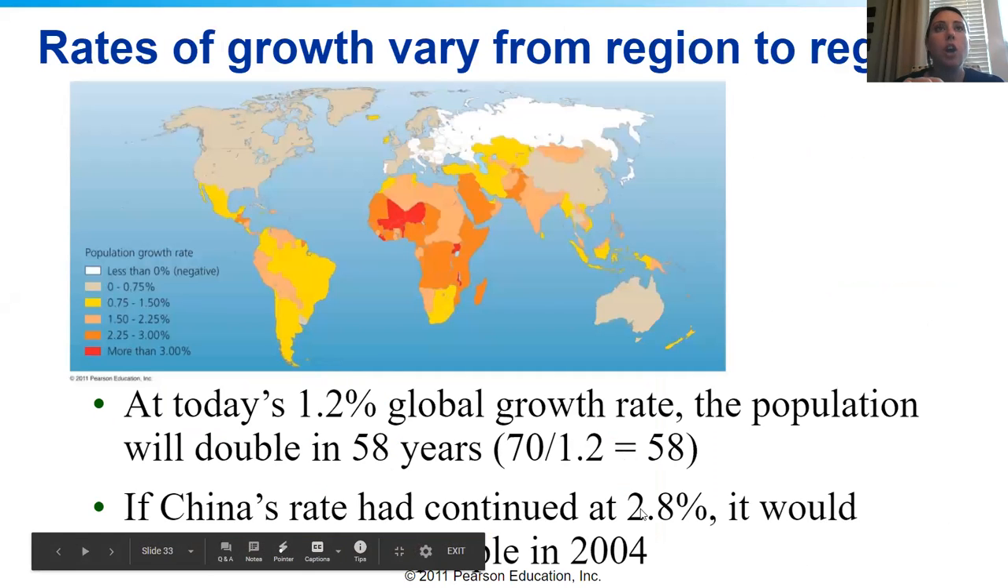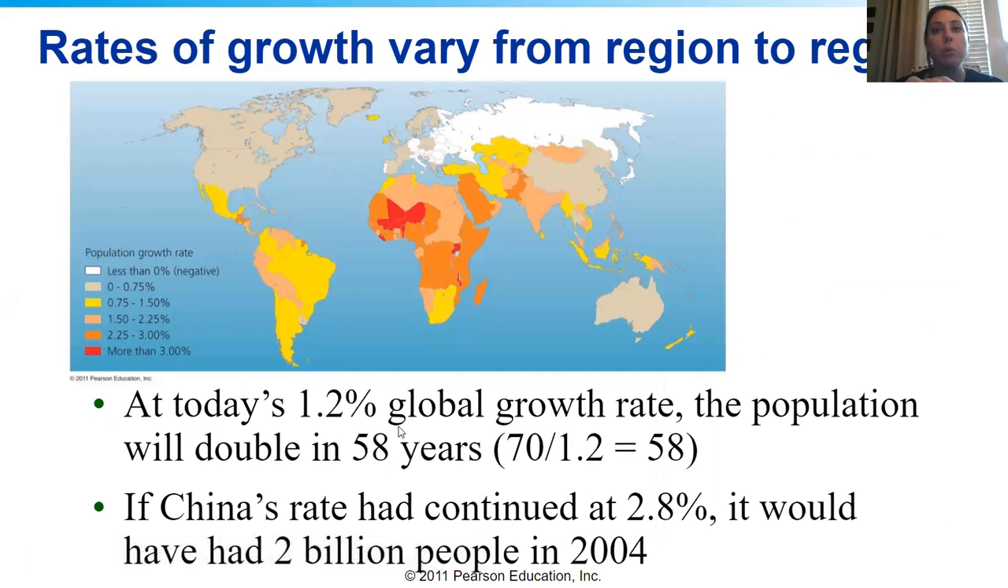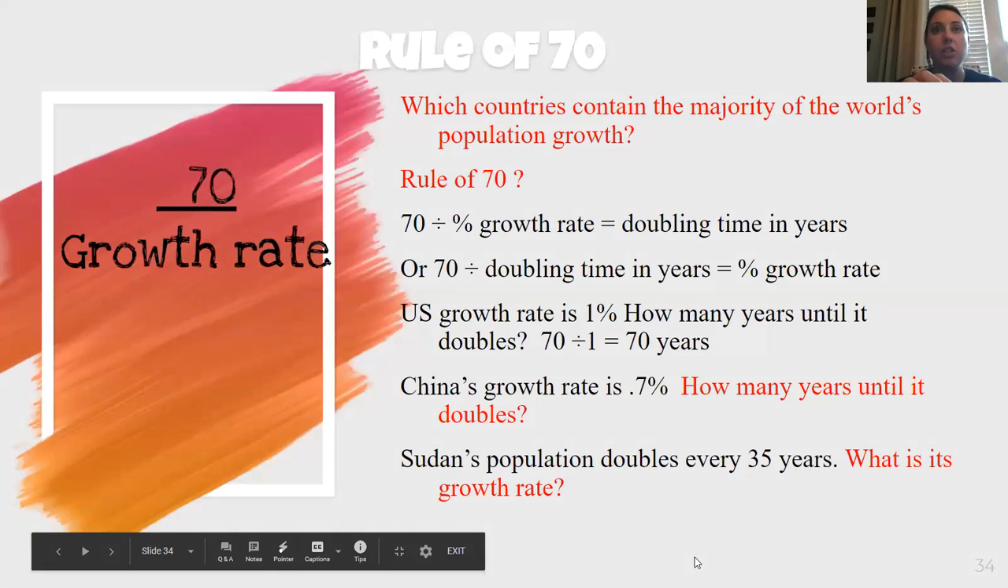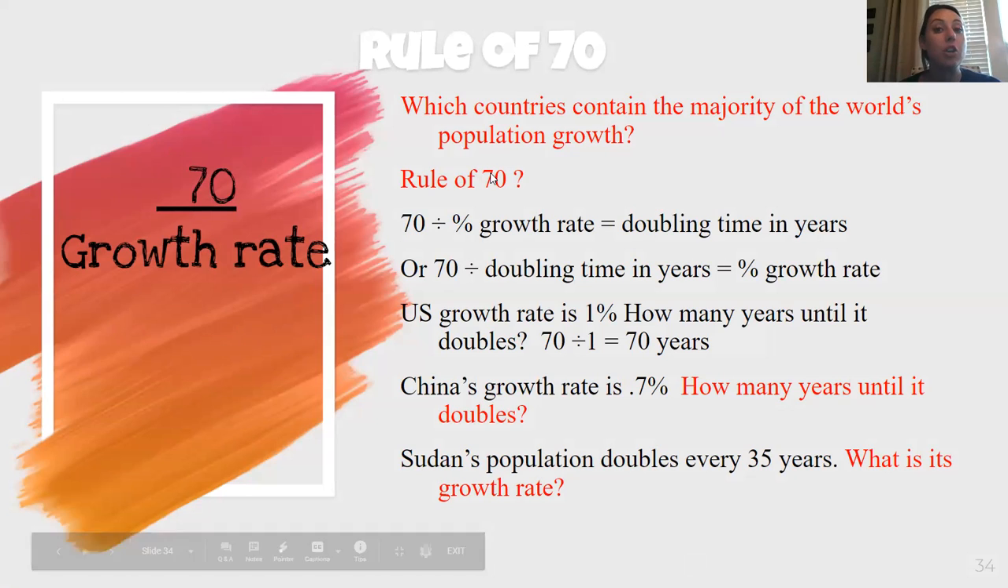Okay. So how do we know how long it's going to take for us to double? We're going to use this formula. It says at today's 1.2% global growth rate, the population will double in 58 years. This is a formula that we need to be familiar with. This is the first one that you need to write down. It needs to be in your notes. Your test for this, just because we're remote, is open note. If we're not remote, it will be closed note. But you need to know this formula.